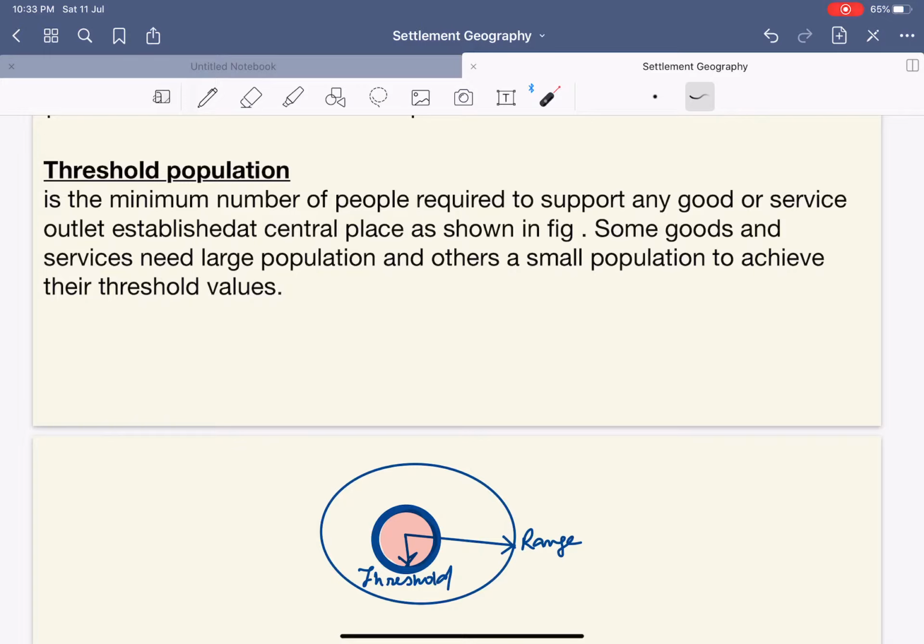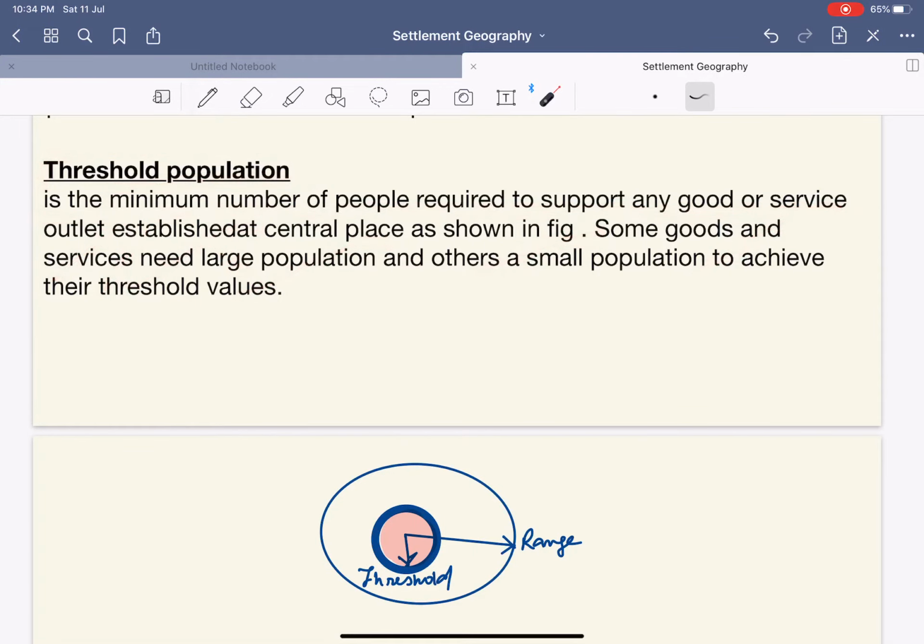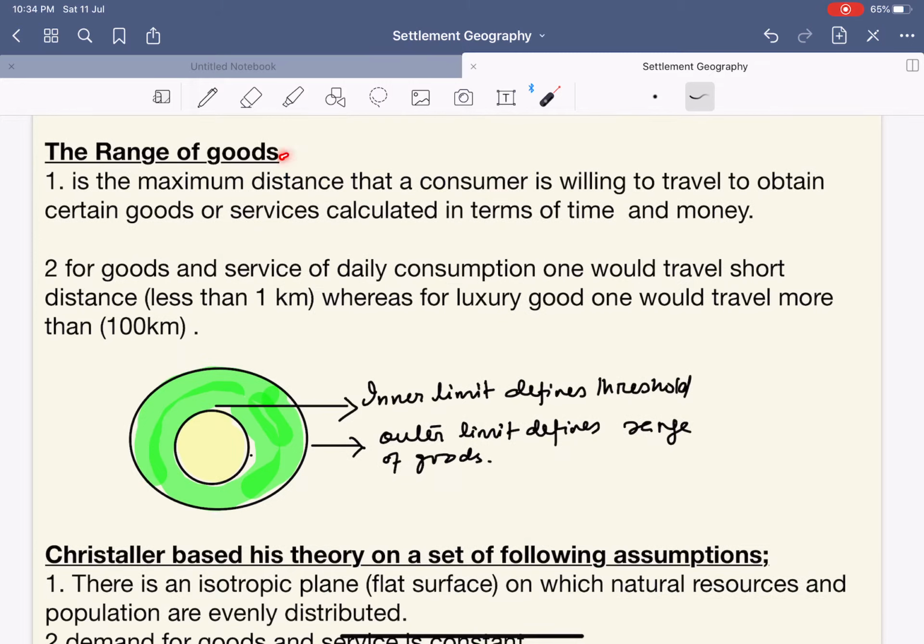How do they support the goods and services? By demanding. It is simple. So this statement can even be written as: this much is the minimum number of people required to support any goods and services. If you are not writing this point, it's so far so good, no issues with that. Next, the range of the goods. Range of the goods is the maximum distance that a consumer is willing to travel to obtain certain goods and services. And this is calculated in terms of time and money.